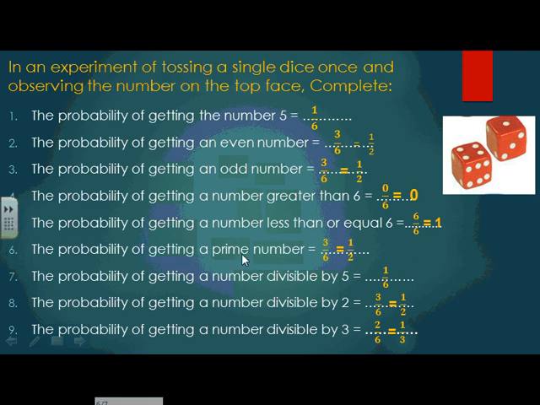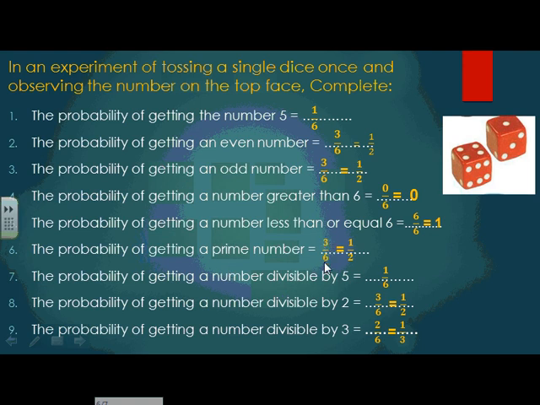The probability of getting a prime number. Remember with me, the prime numbers are the numbers that have only 2 factors, 1 and the number itself, and the prime numbers start with 2, 3, 5, 7, 11, 13, and so on. Now inside the dice, how many prime numbers am I going to find? I'm going to find the 2, the 3, and the 5. So how many numbers do we have? We have 3 numbers. Excellent.